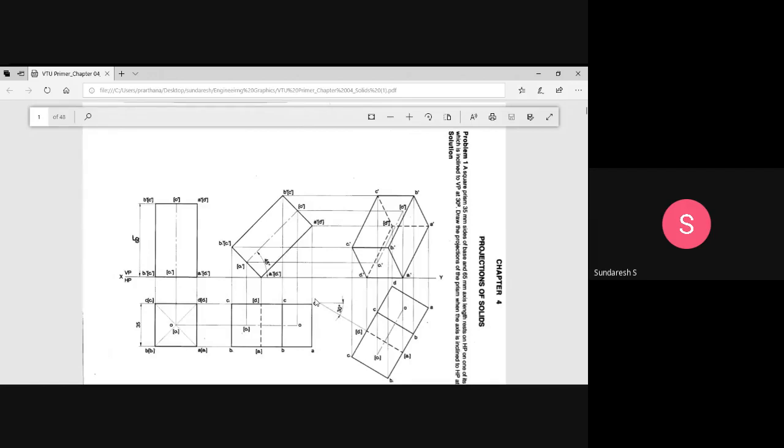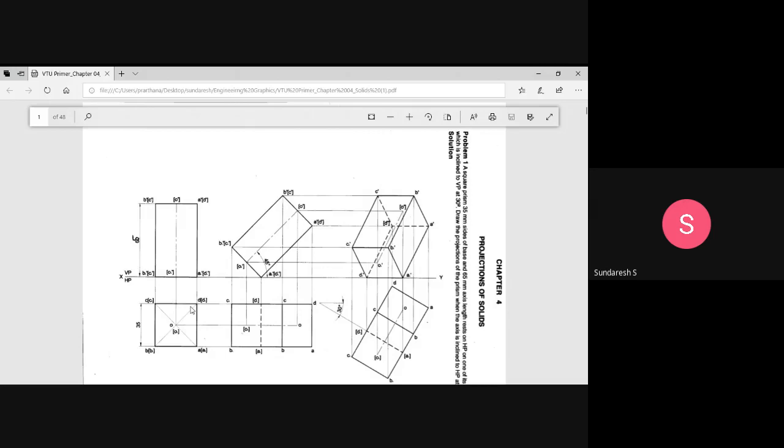See here, the initial position. First, you draw the XY line, mark VP and HP. Now, we have to draw the true shape and true size of the solid. So, how to draw this? When you take a square-based prism, the top face will be A, B, C, D, and correspondingly you will have a base which will be A1, B1, C1, D1. This is how we are going to represent it.